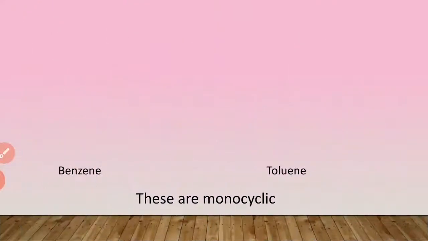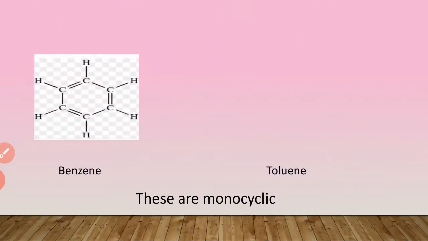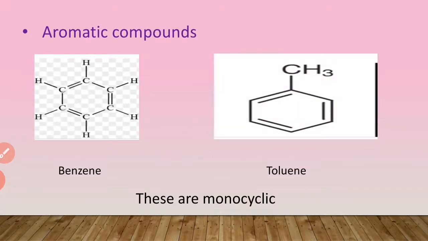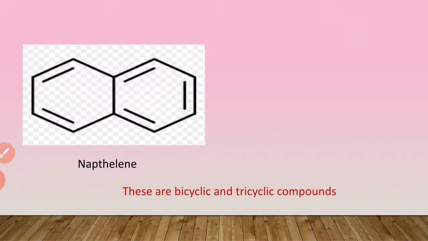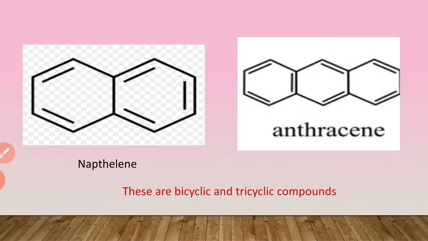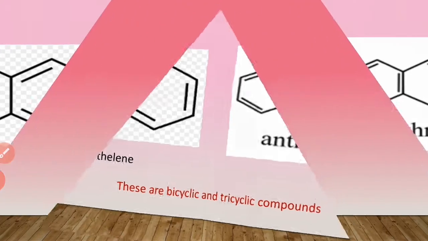Next, see monocyclic compounds. Monocyclic compound means these compounds contain only one ring. Example: benzene, toluene. These are also called aromatic compounds because they have a characteristic odor. Then bicyclic compound, example is naphthalene, because there are two rings in the compound. And tricyclic compounds, example, anthracene. There are three rings. So this is the anthracene example.